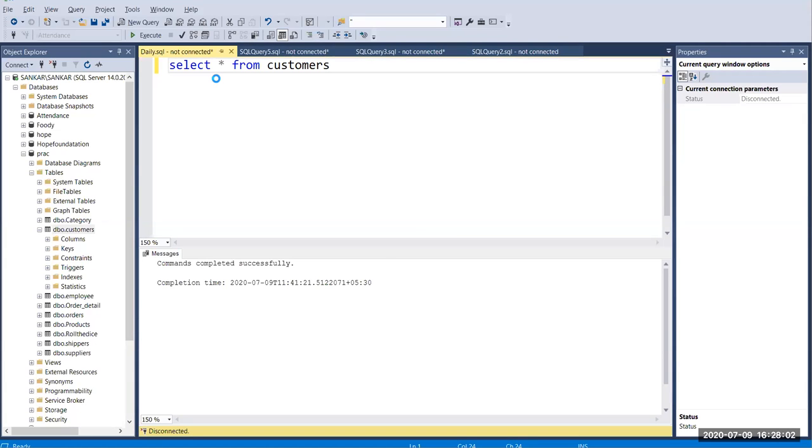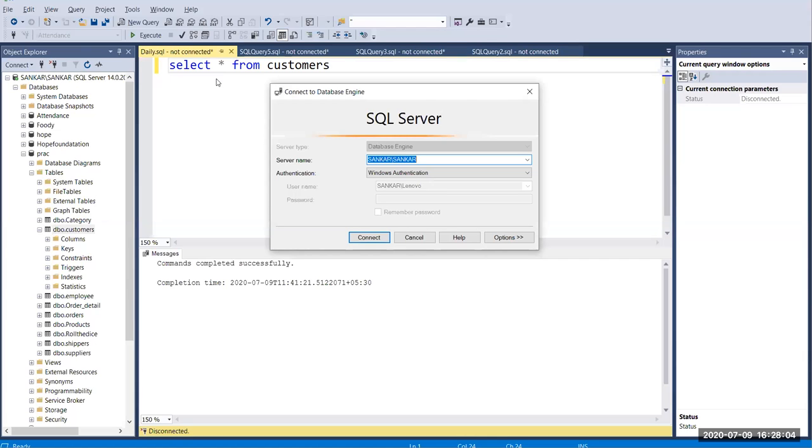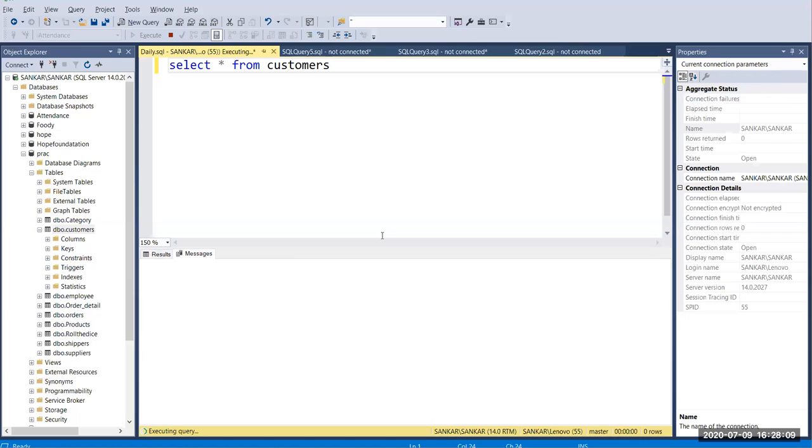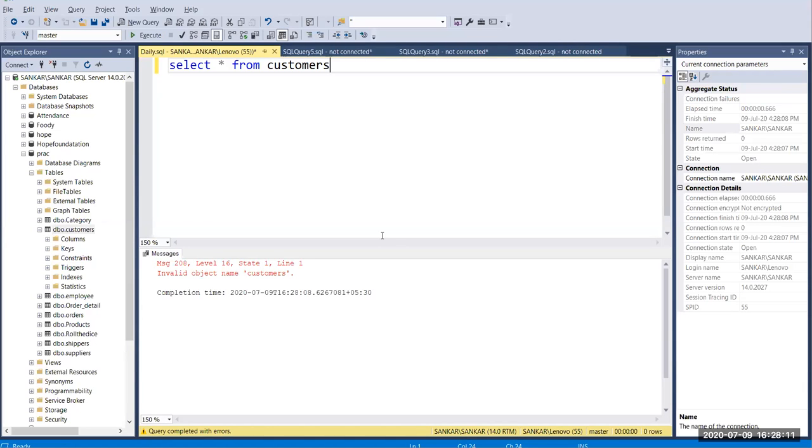Going to run this, simply you can put F5. Okay, so invalid object customers, because here I have not changed my database, right? My database is PRAC. Okay, here I have to give PRAC.